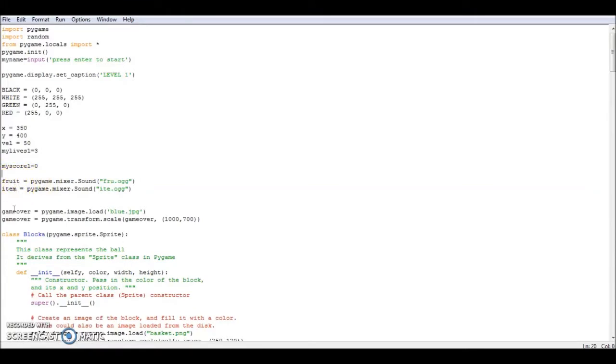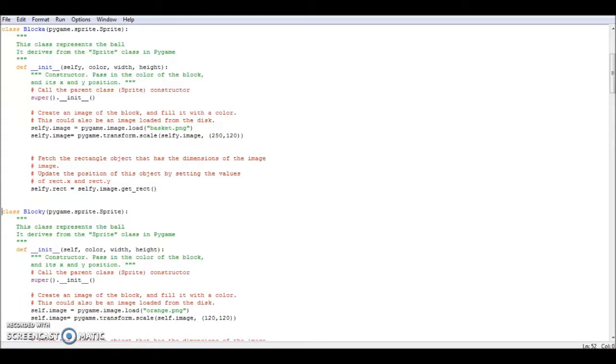The last code I set is the code for the file to be read by pygame, like pygame.image.load and the file name, while game over serves as a variable for this code.